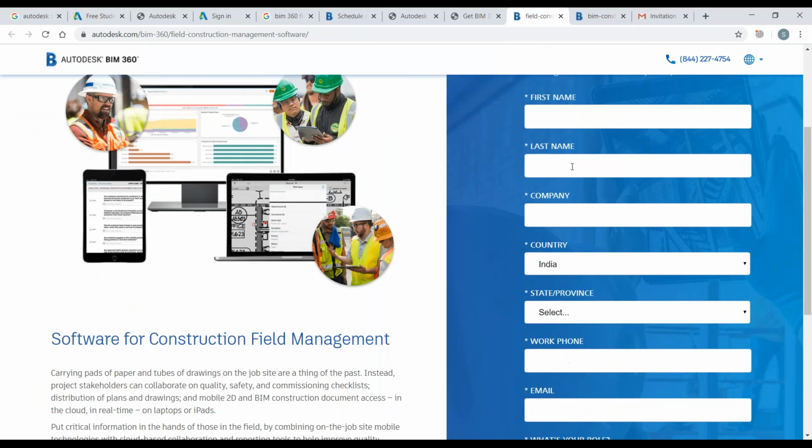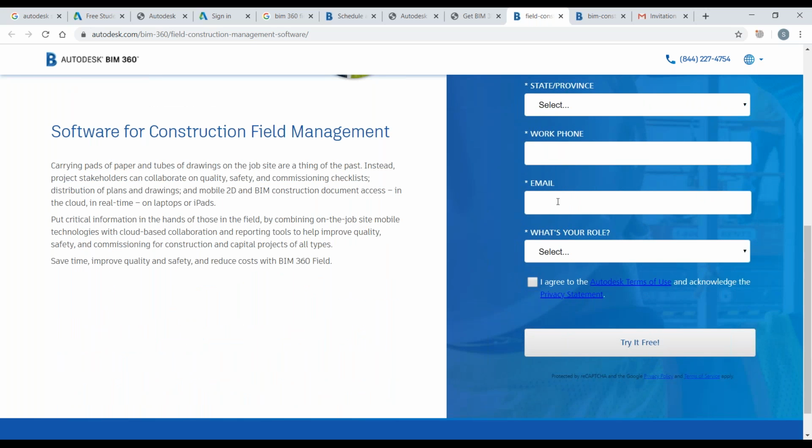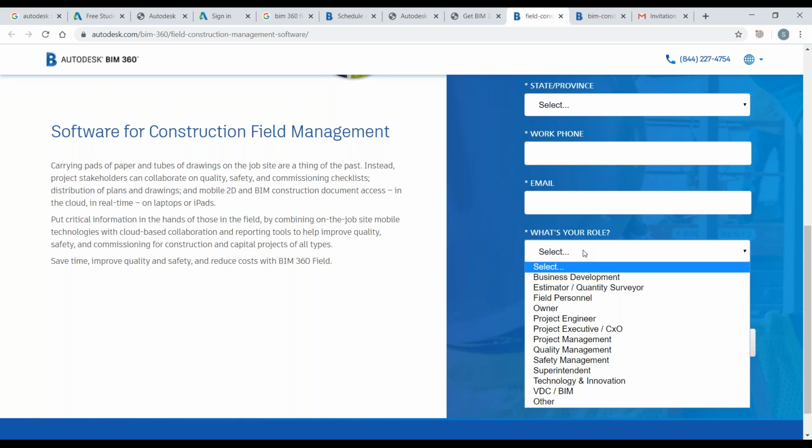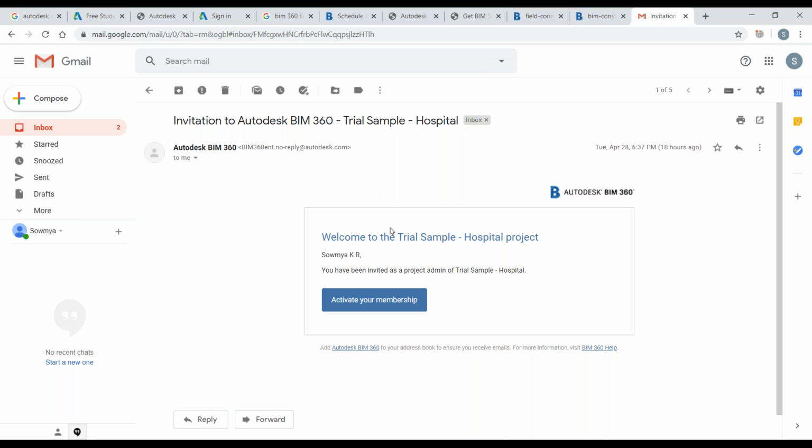So what we have to do is give the first name, the last name, the company, country, the state, the phone number, and also the email ID. And here you can see one thing, what is your role. You can use this drop down menu and give the role, whether it is project management, or safety, or you are the owner. Whatever roles we have, you can get it. And according to the roles we generally select, we'll get the invitations from Autodesk.